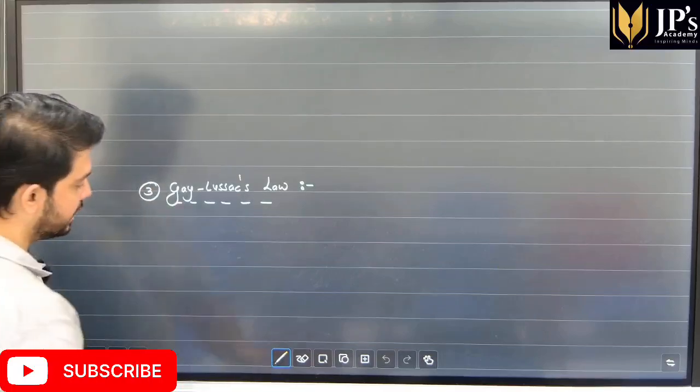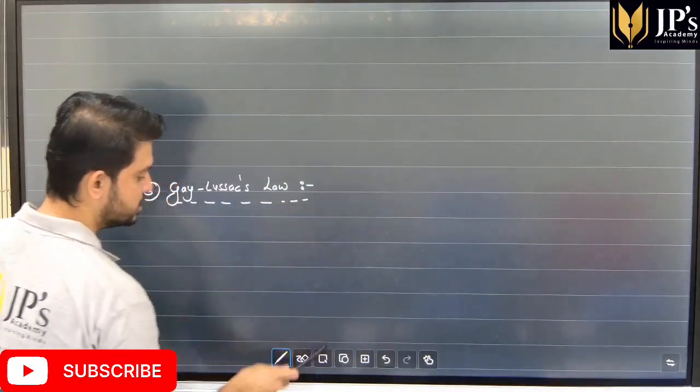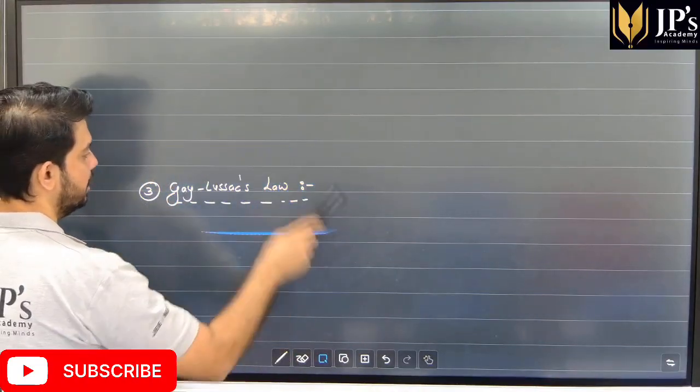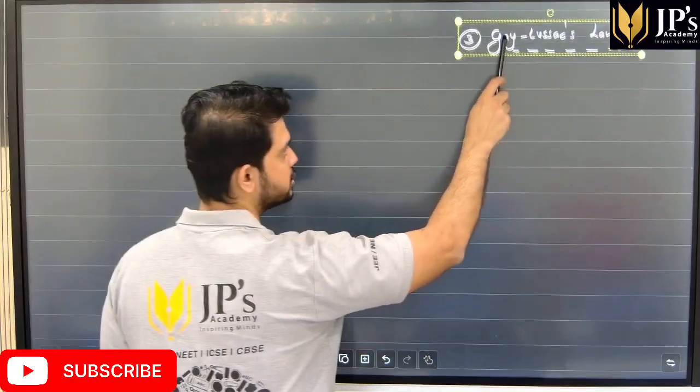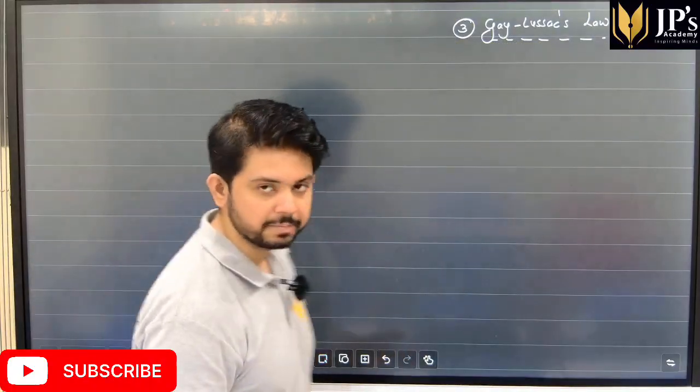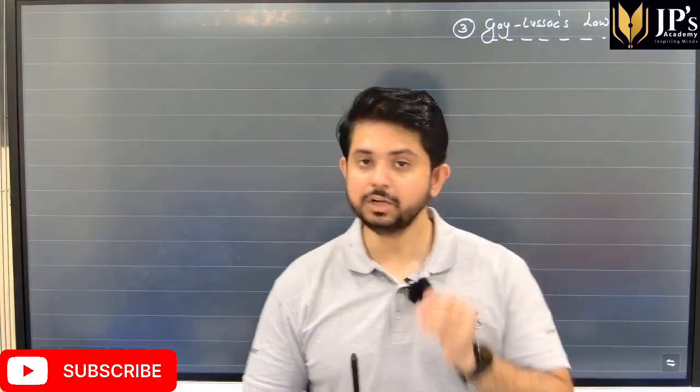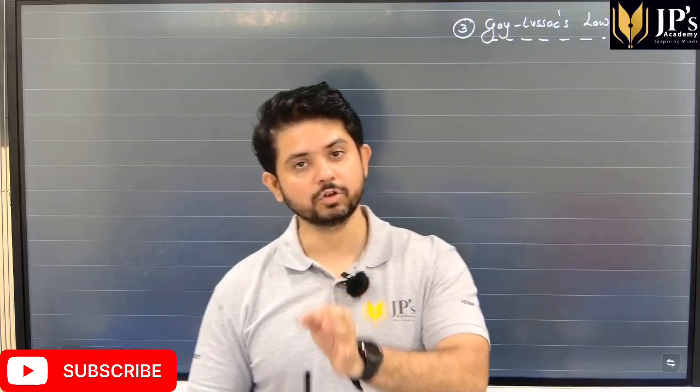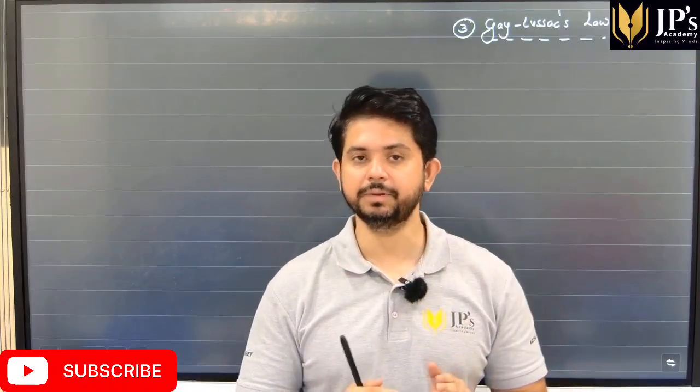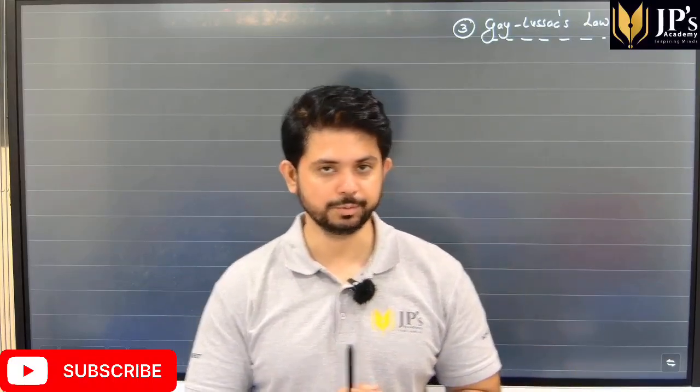Now, students, Gay-Lussac's law is exactly like Charles' law. However, in this case, it is constant volume instead of constant pressure. I repeat, it is constant volume instead of constant pressure.